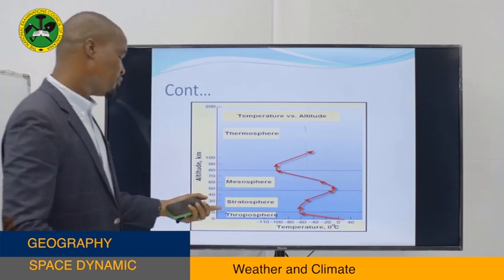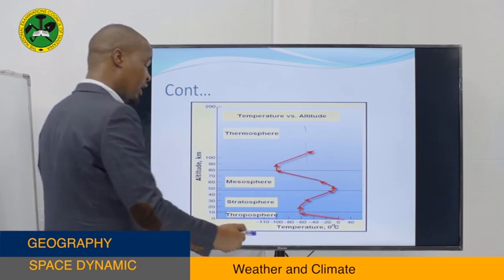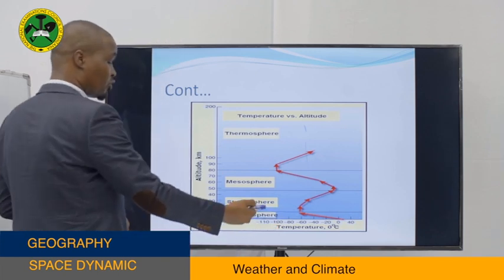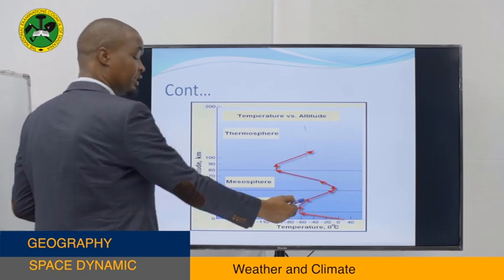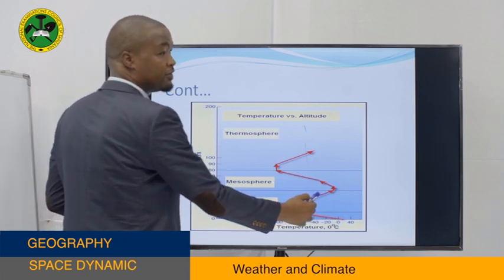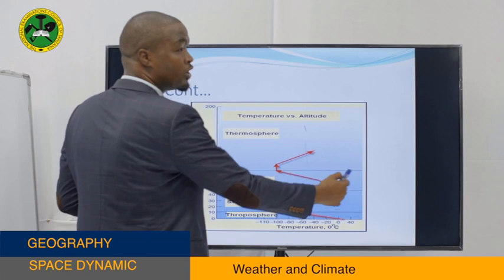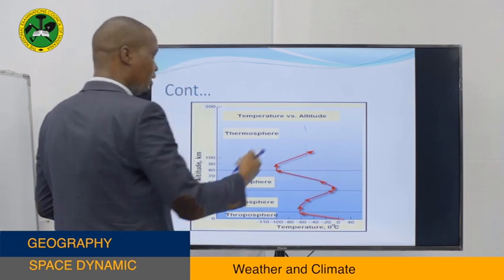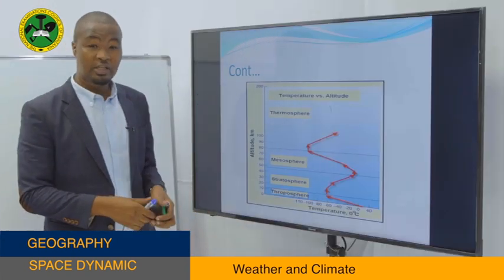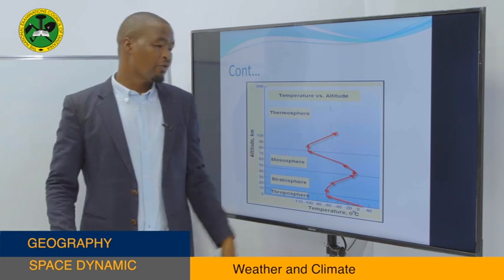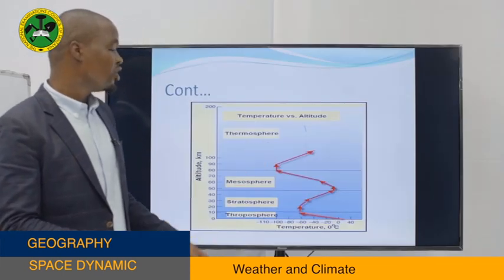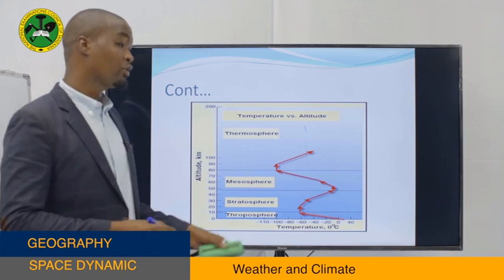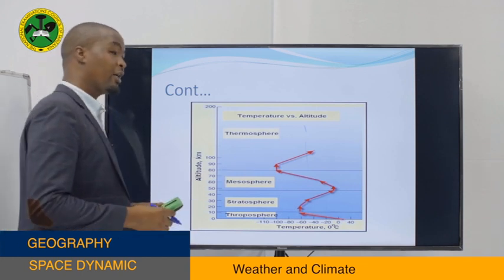We know temperature inversion occurs at the stratosphere and the thermosphere. Remember, at the stratosphere, temperature tends to increase from negative 50 degrees centigrade to 0 degrees centigrade. While at the thermosphere, temperature tends to increase up to 1,500 degrees centigrade, the higher you go, due to atomic energy and ionization.